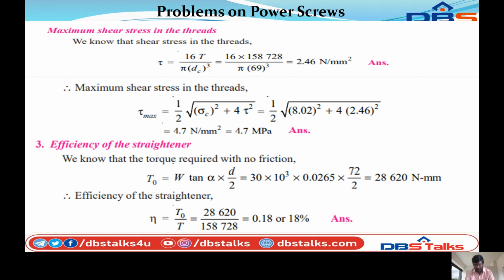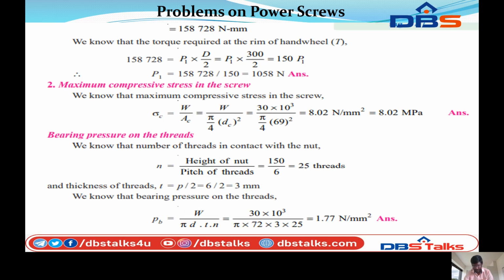So 16 into T by pi into dc cube. Maximum principal shear stress in the square thread, tau max is equal to 1 by 2 into square root of sigma c whole square plus 4 tau square. These formulas will be given in the Jalaluddin data book. And finally, last, bearing pressure p is equal to W into n pi dt. This formula is also given in the Jalaluddin data book.